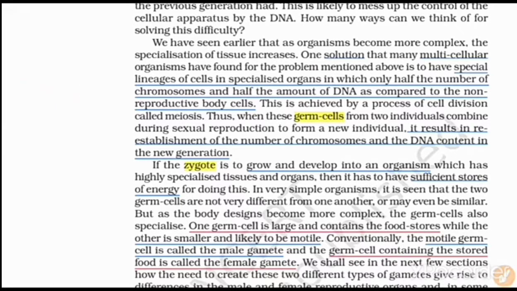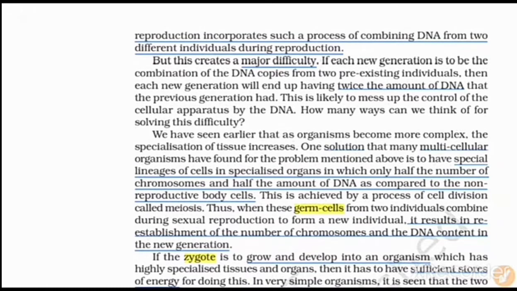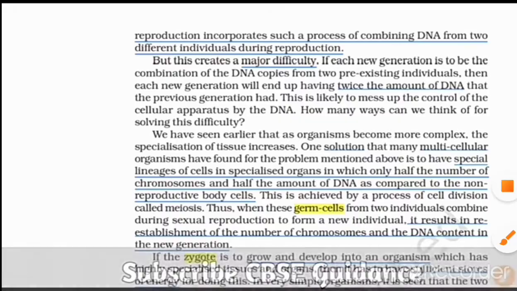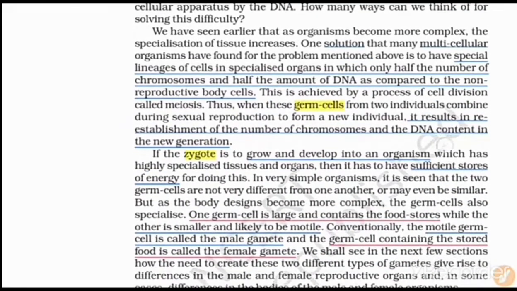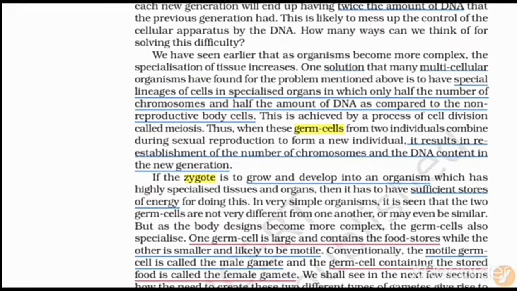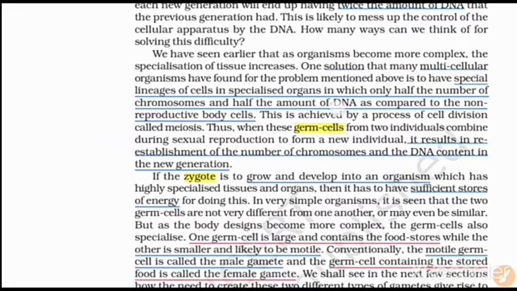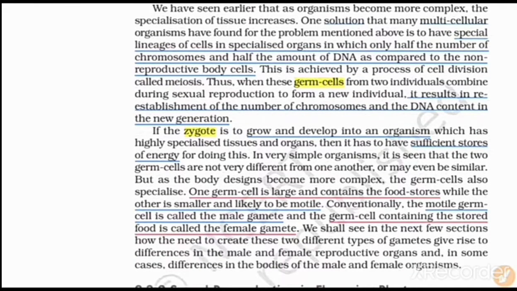The zygote grows and develops into an organism which has highly specialized tissues and organs. Male and female gamete fusion results in the formation of a zygote. It grows and develops into an organism which has highly specialized tissues and organs. Then it has sufficient stores of energy. Doing this, it is a simple organism.